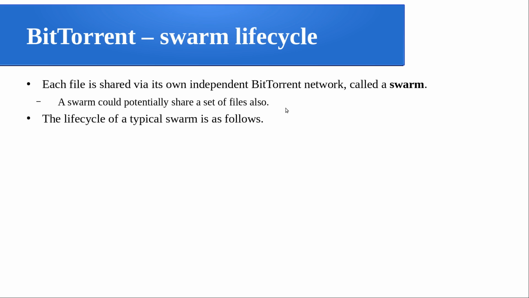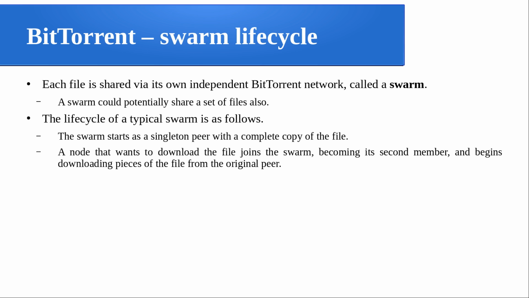The life cycle of a typical swarm network is as follows. The swarm starts at a singleton peer with a complete copy of the file. That means initially when you are trying to download a file, there will be one peer who has the entire file, and we are starting with that machine. So assume that there is no piece of the file available in any other network; this is the initial scenario. Now a node that wants to download the file joins the swarm and becomes the second member. Who is the first member? The one containing the entire file. It begins downloading a piece of the file from the original peer.